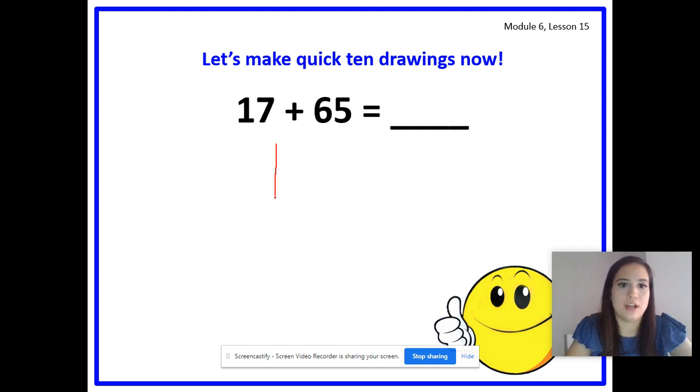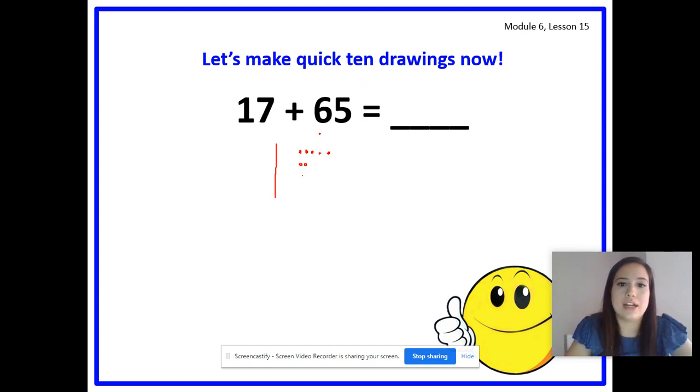So 1, and now we're going to draw our ones. 1, 2, 3, 4, 5, 6, 7. Remember, they have to be organized, and I did 5, and then I started another row because they're in an organized way in a 5 group. So this is 17.